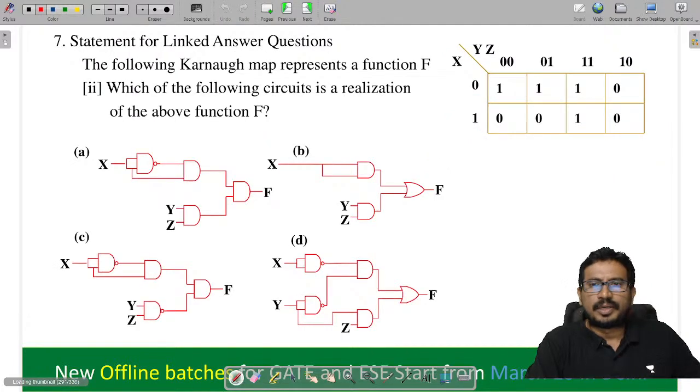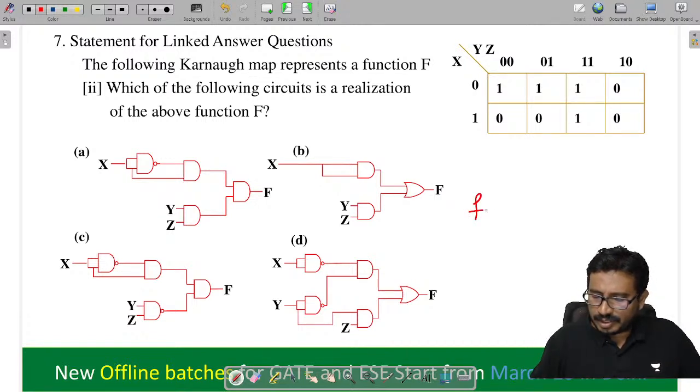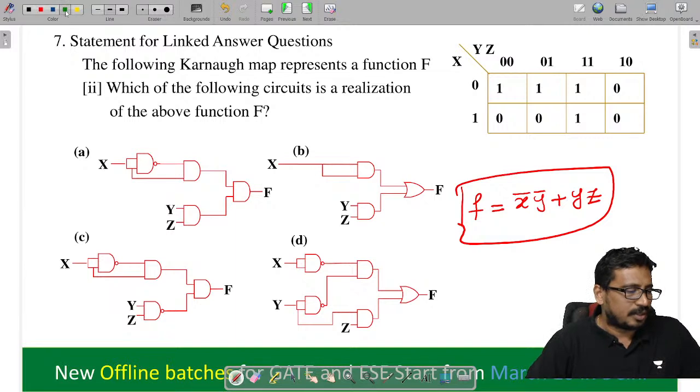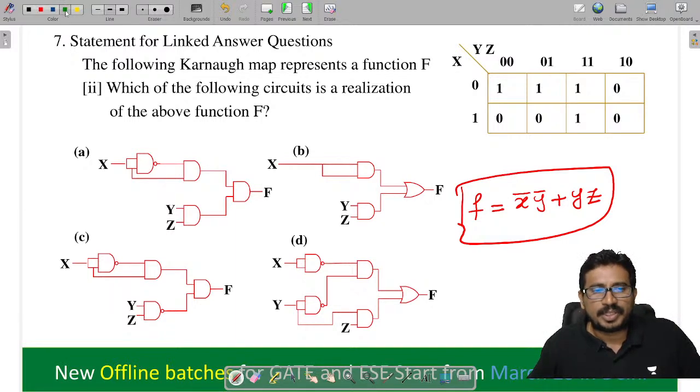Next, now you can see in this case a linked answer question. So previously we found F, what is the F we got here? x bar y bar plus yz. Now we have to implement these expressions. Which option will use this thing? Option D, tell me, check it. Option D will give these expressions, so option D, right? Next